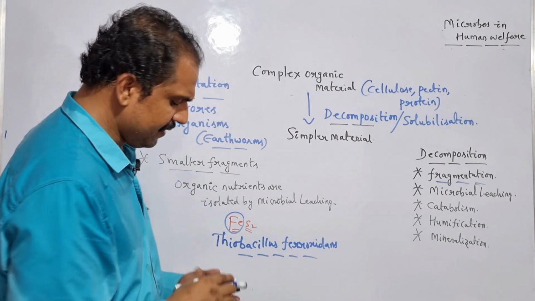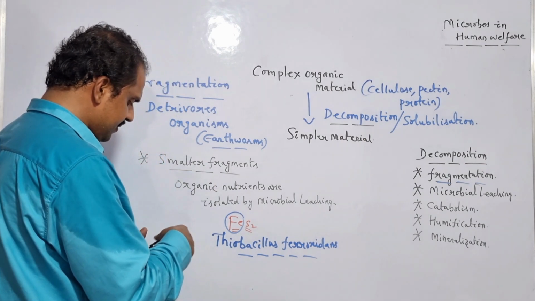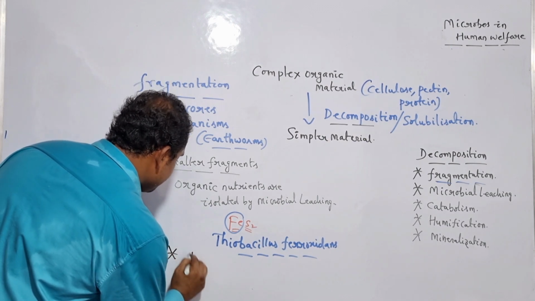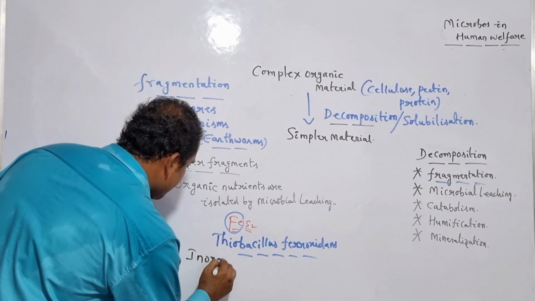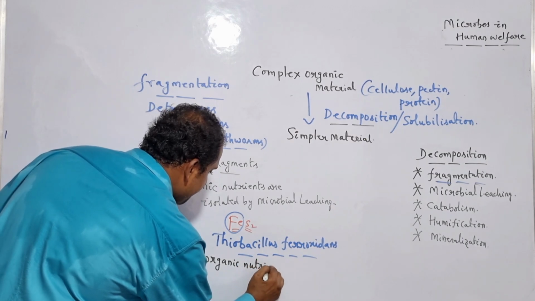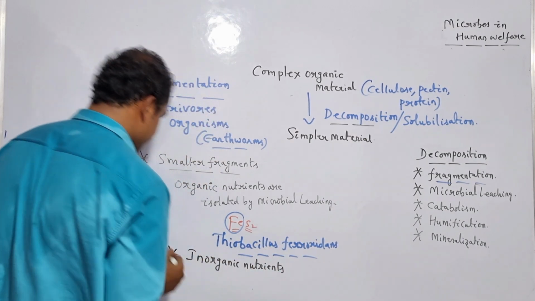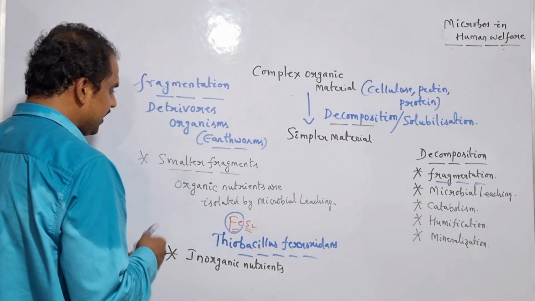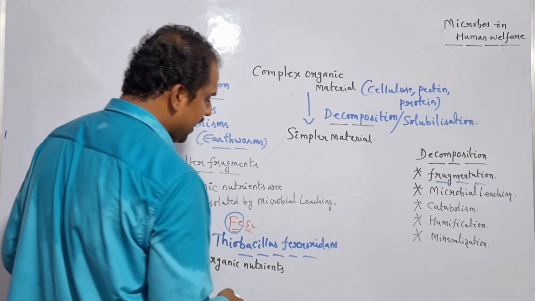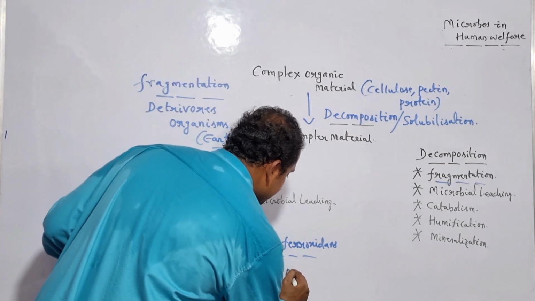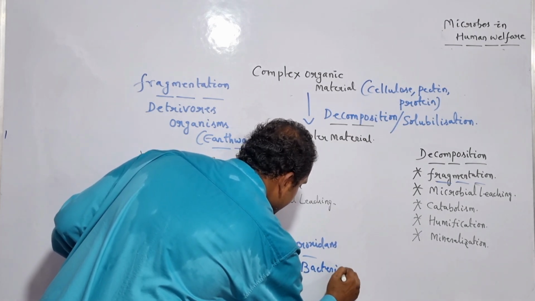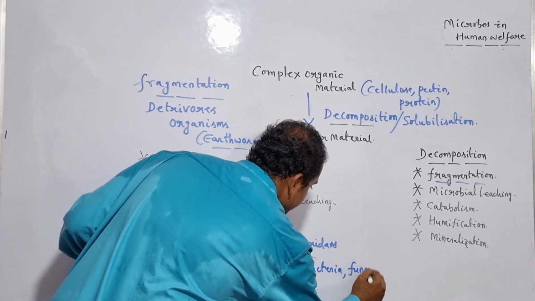Is it clear? So let me write it here. Inorganic nutrients which are a part of the smaller fragments are successfully isolated by taking advantage of bacteria and even fungi.